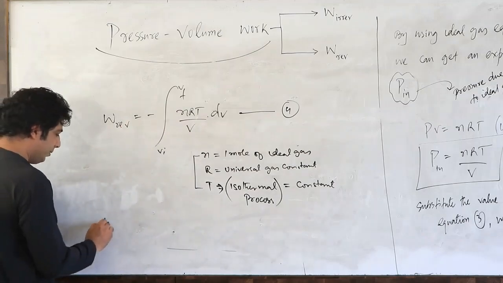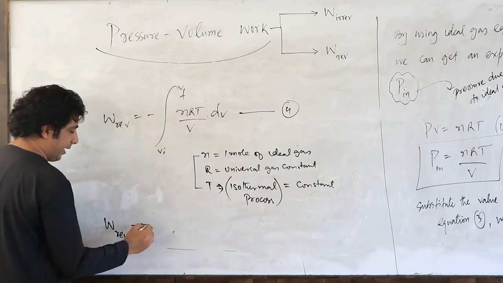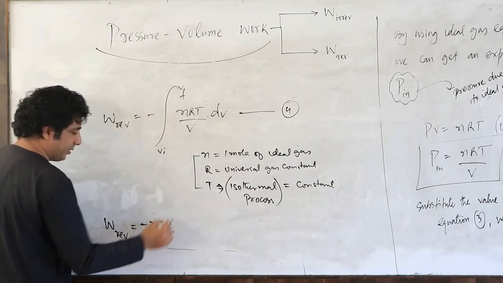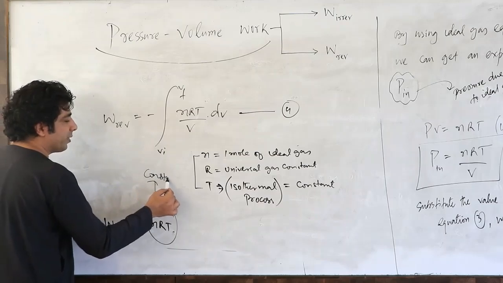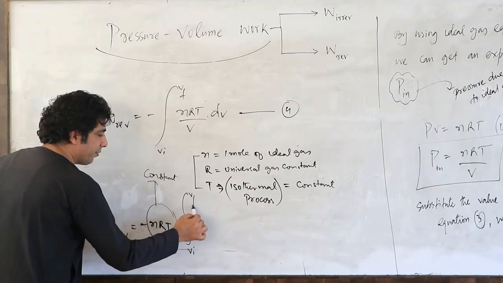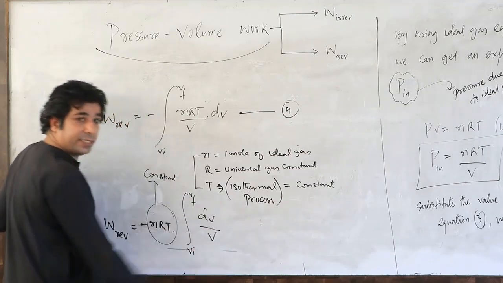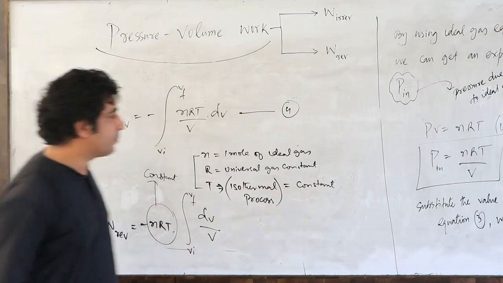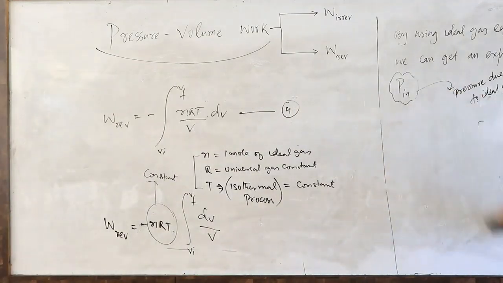We will get work reversible equals minus, take nRT out because they are constant. They are all constant, so no integration for them. So let us integrate from Vi to Vf the remaining things, dV by V. Let's integrate this dV by V. So if we integrate now dV upon V,